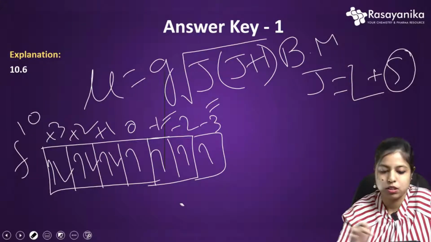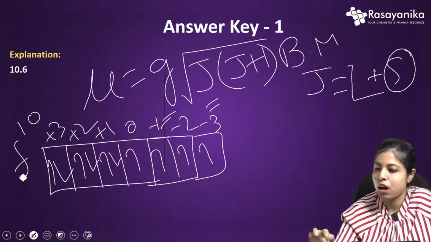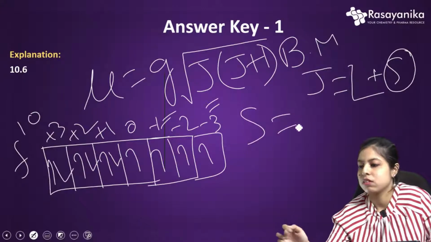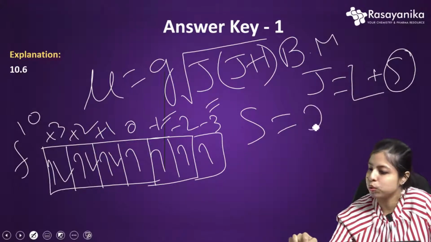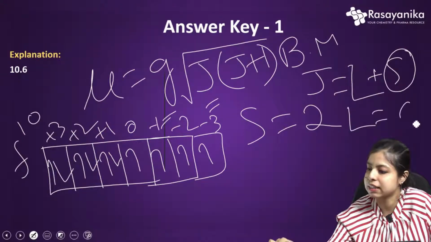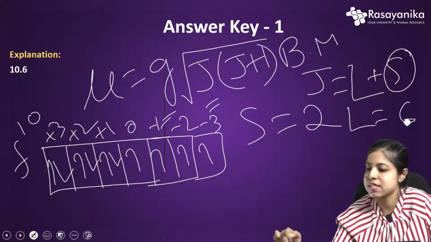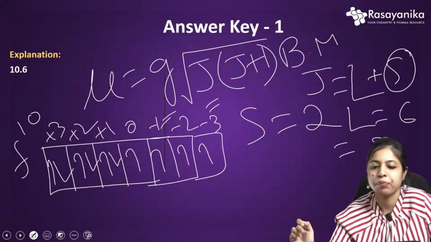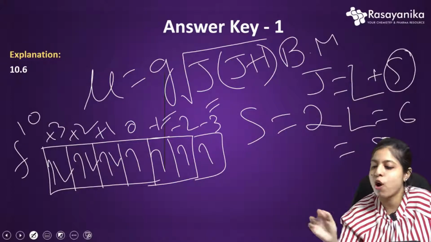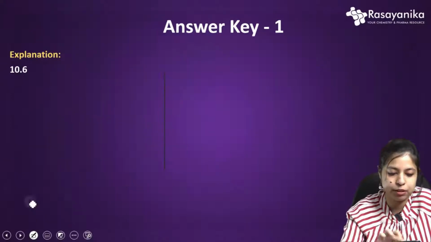Yeah. So now we have our S value. Our S value becomes 2 and the L value is 6. So what will be the J value? L plus S, that is 8. Yeah. So now how to find the G? The formula is for the G actually.